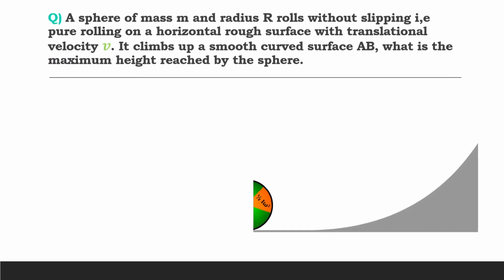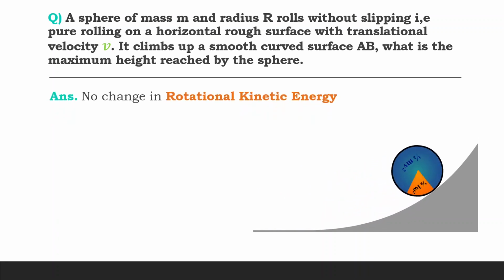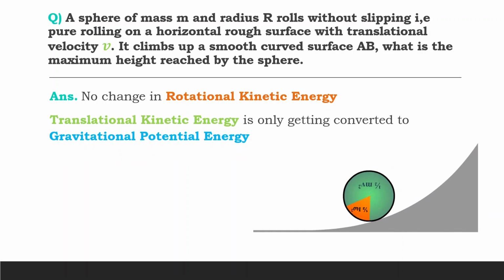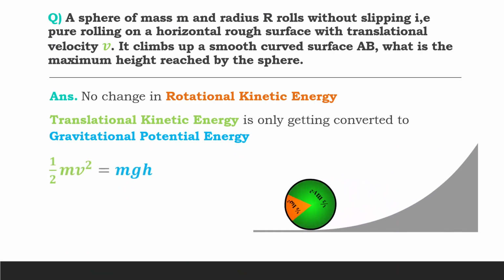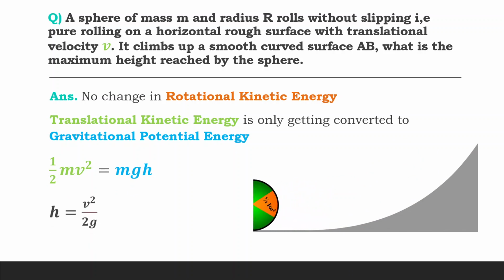As we know, there is no friction or energy loss to stop the rotation. The sphere keeps rotating. So nothing happens to the rotational kinetic energy, but the translation kinetic energy is converted to gravitational potential energy. Thus, half mv squared is equal to mgh, and the maximum height is v squared by 2g.